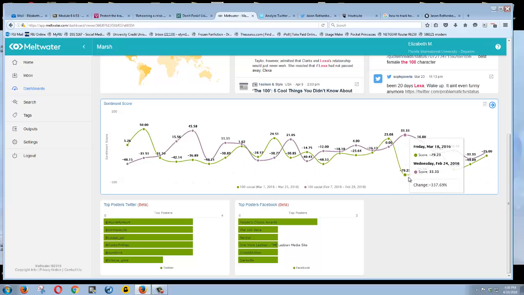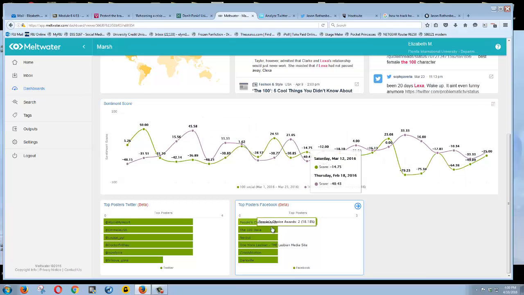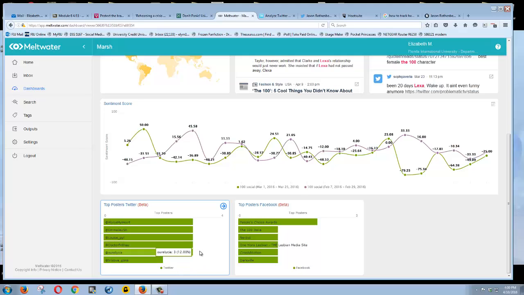And I know what happened here as well, by the way. This is the showrunner, Jason Rothenberg, giving an interview in which he does not apologize for the way that Alexa was killed. And you can see that the sentiment score in social really tanked there, although traditional media seemed okay with that. Right.